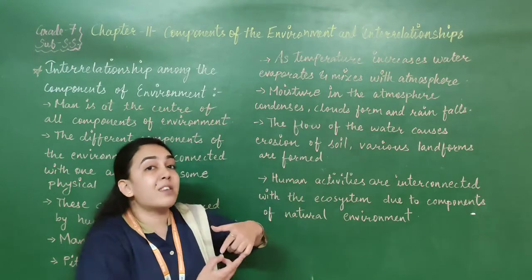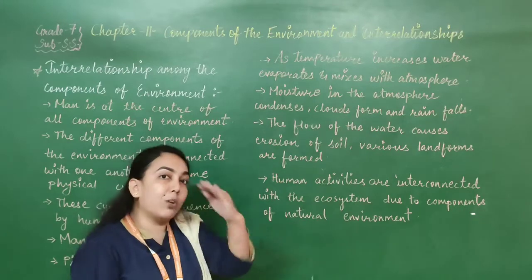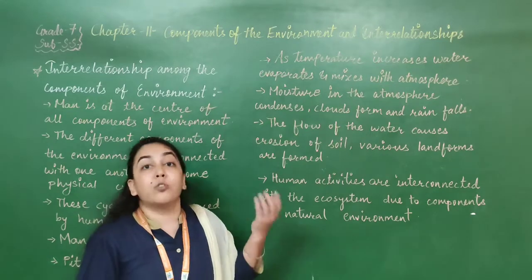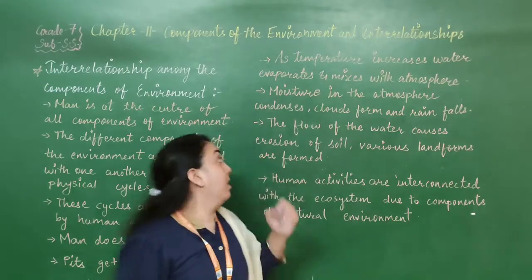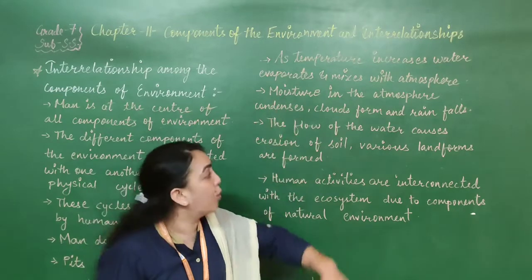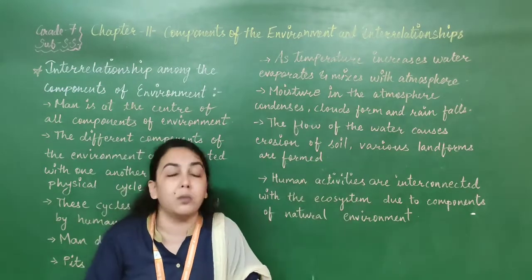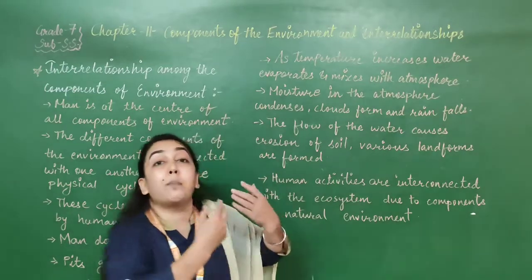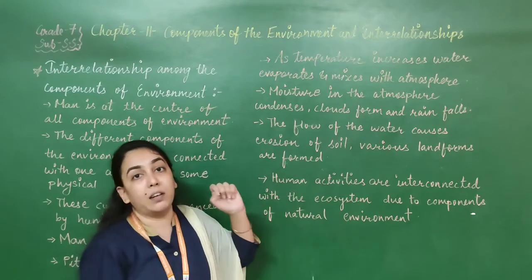What is the process of condensation? Clouds are formed when the moisture, the water vapor, cools down in the atmosphere, and out of the clouds, we will get rain. So rainfall we will get, and after the rainfall, there is another thing which is happening. When the rainwater flows, it will cause erosion of soil. It will create soil erosion, means it will take away the layer of the soil and another type of landform is formed. Another type of landform is created here.